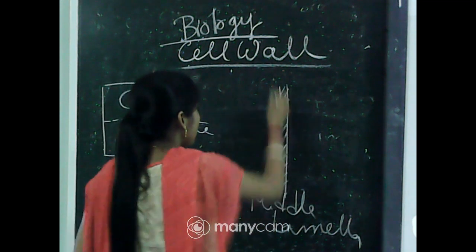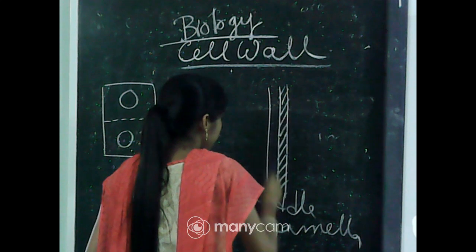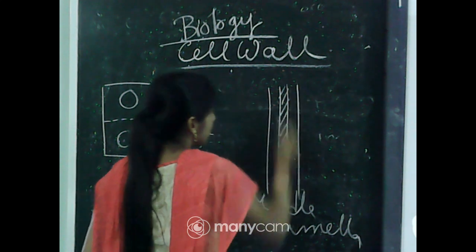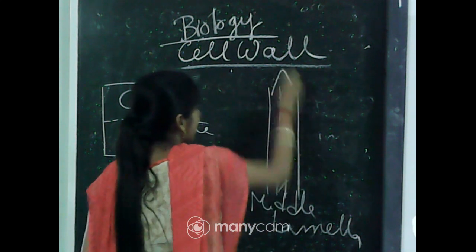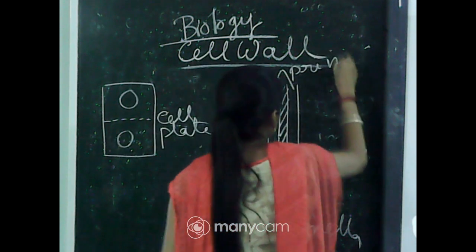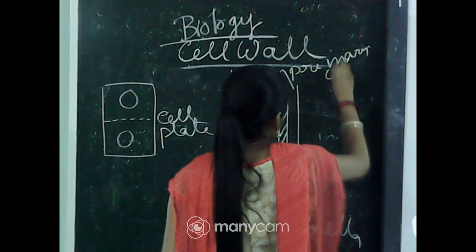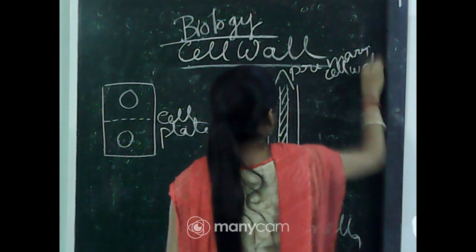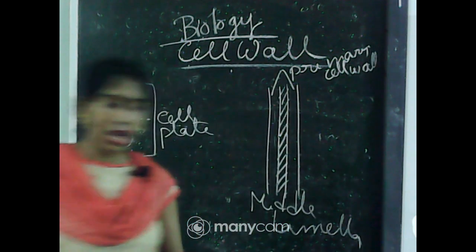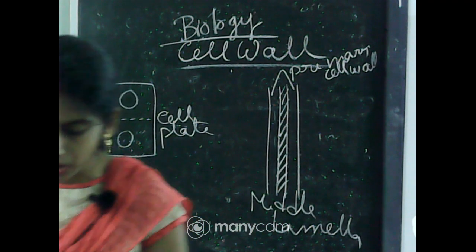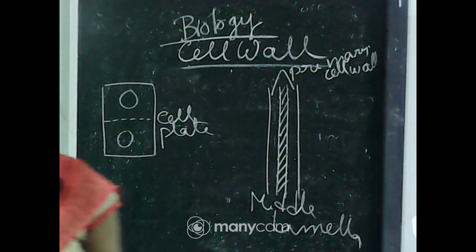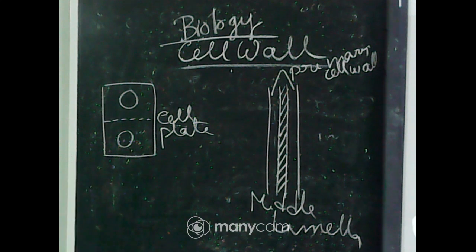On both sides of the middle lamella, a structure will be formed that is called the primary cell wall. This primary cell wall can be found in young plants and is capable of growth, which gradually diminishes as the cell matures.